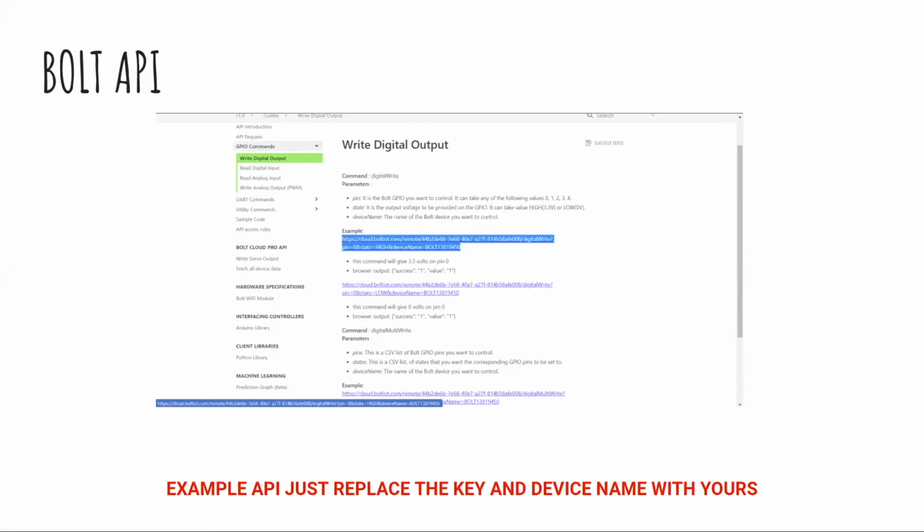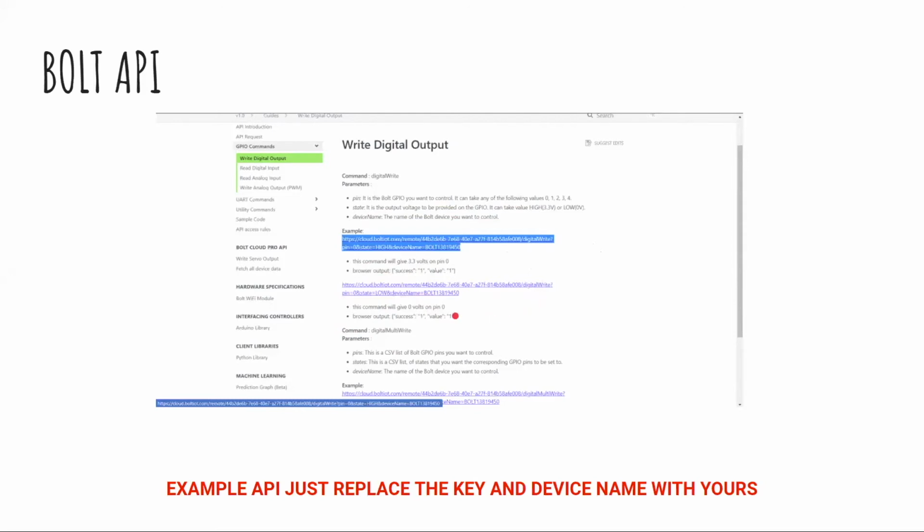So this is how basically you are getting your API. Just these two things are your API, and you will use these two things. So it's better if you copy them somewhere in a notepad, because we will be using this particular one in our IFTTT also.